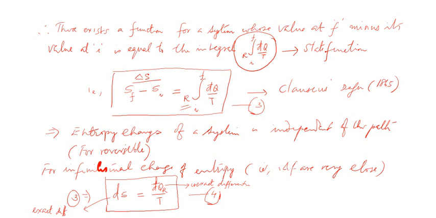So if you think along that line mathematically, can you compare and find out which one will be that integrating factor here? You can see that this 1 by T will be serving as the integrating factor here, because this 1 by T will serve the role of an integrating factor.